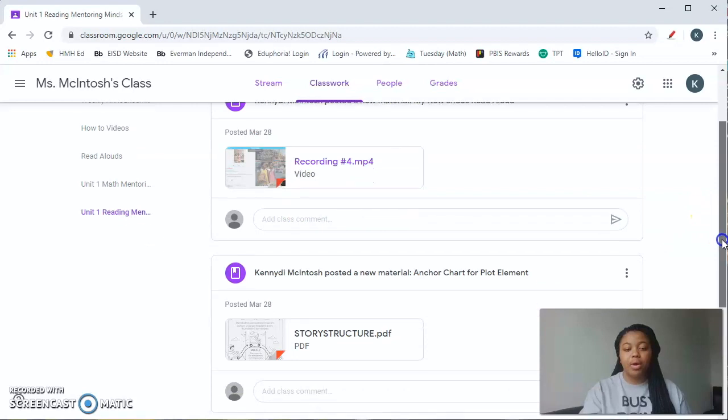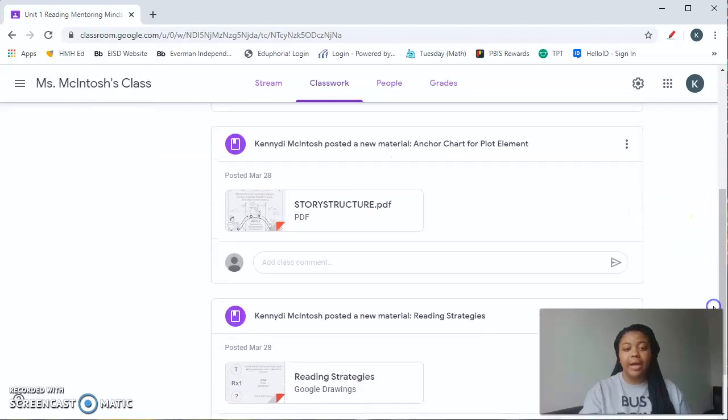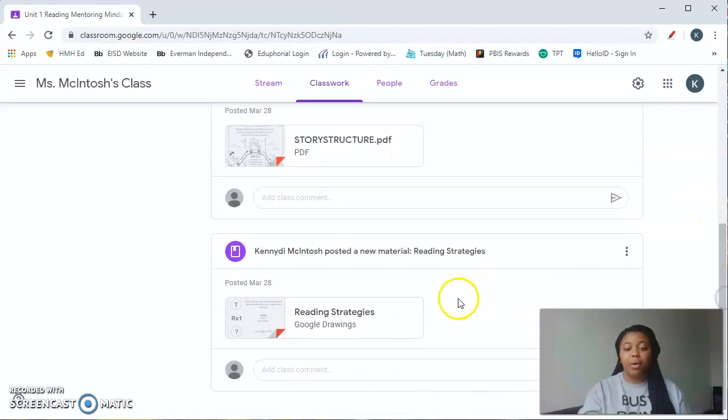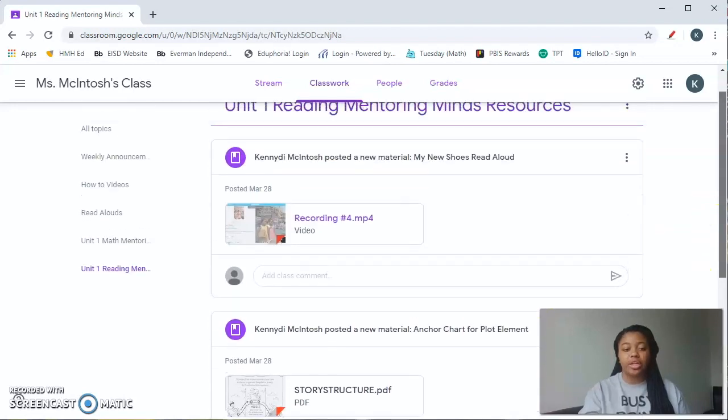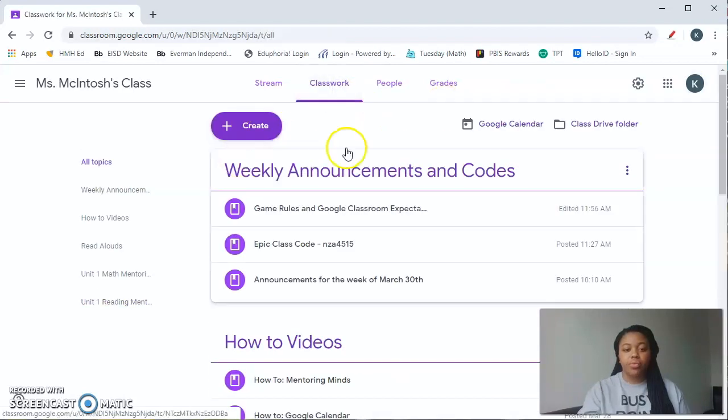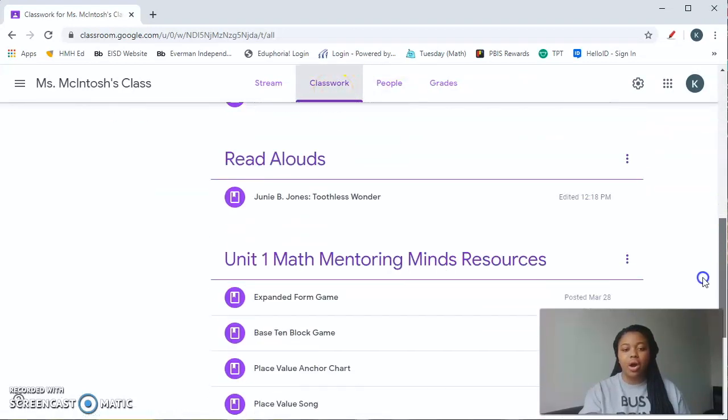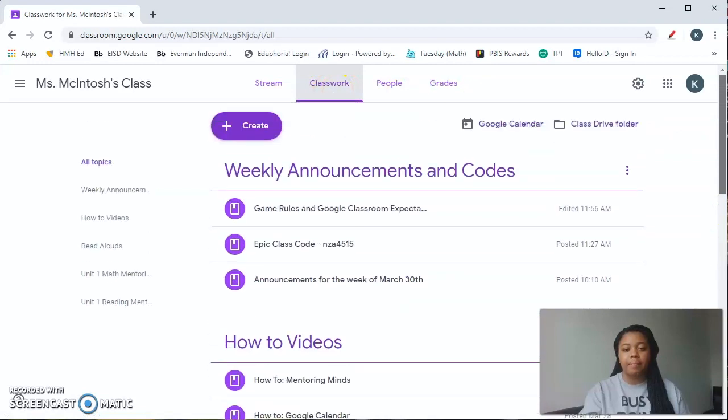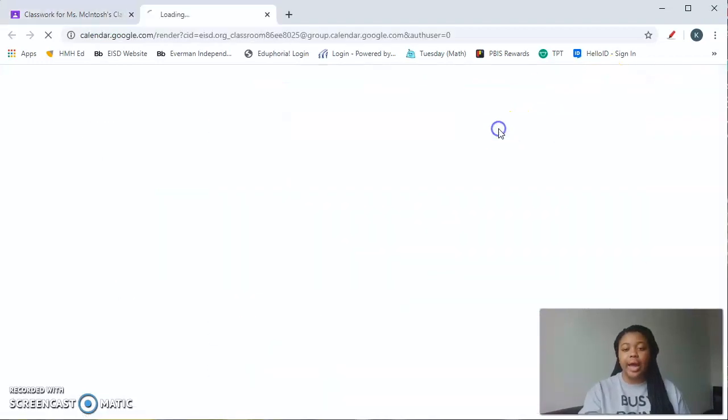The next thing I posted was an anchor chart that my students are familiar with. And I posted our district's reading strategies. So once the students click on classwork, this is how it's all going to look, okay? So the next part I'm going to talk about is my Google Calendar.